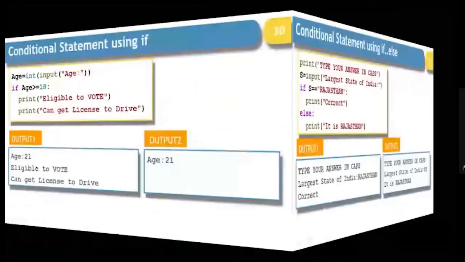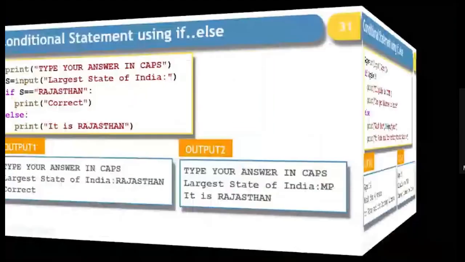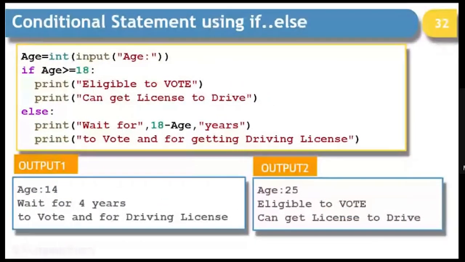Now we move to the next example where we introduced else in the earlier example. I'm skipping those examples very quickly because we have a lot of things to do here, because these are already known to you and you have already done a lot of examples of a similar kind. This is one example I would like to add here, where eligibility is checked.